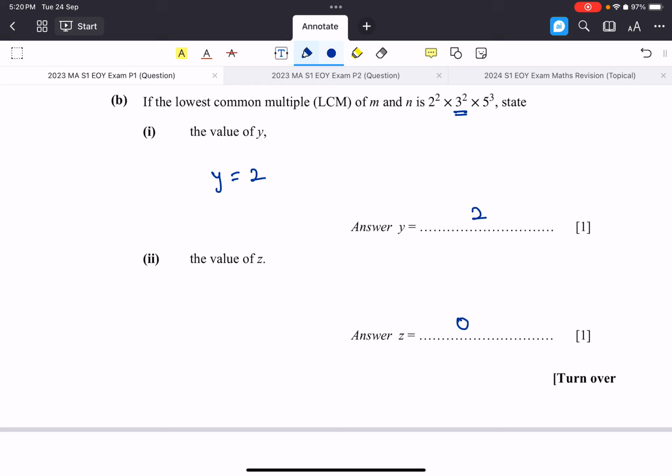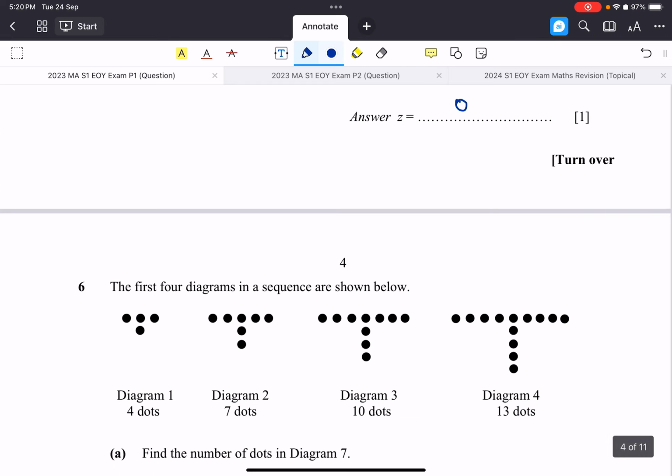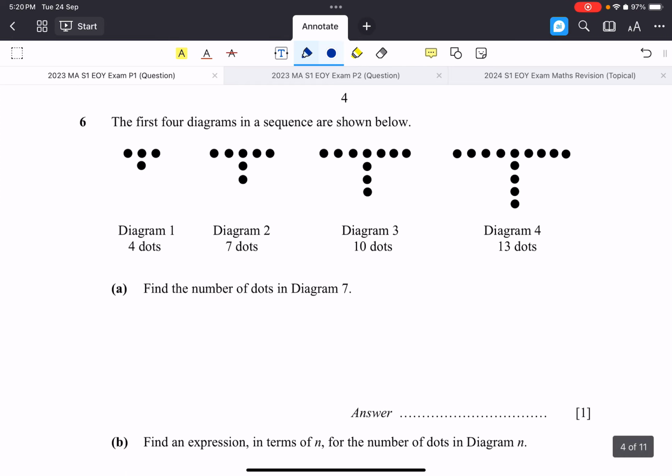Okay? Right, next. Okay, the first 4 diagrams in the sequence are shown. Find the number of dots in the 7th diagram. So this one, most students got it correct. It is 22. Okay, so you just keep counting, you will reach there, right? Because from one diagram to the next diagram, we are actually adding 3 dots, right? We add 1 dot to the right, 1 dot to the left, and 1 dot to the bottom. So we just keep adding 3, adding 3, and adding 3, and so on. So you can work it out, and after the 7th diagram, what do we get?